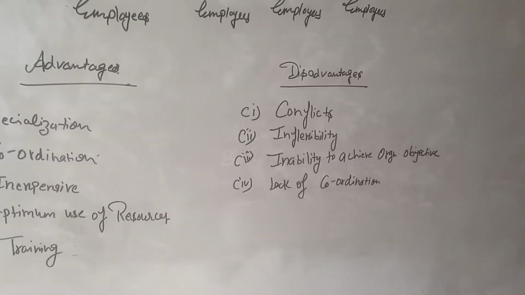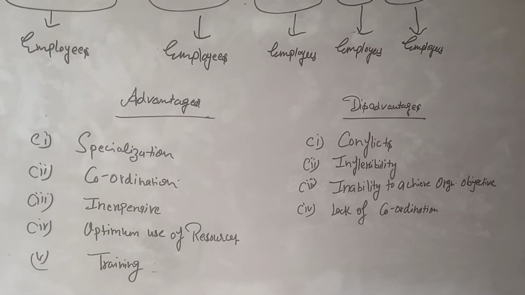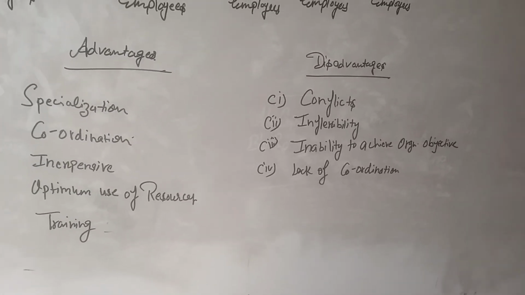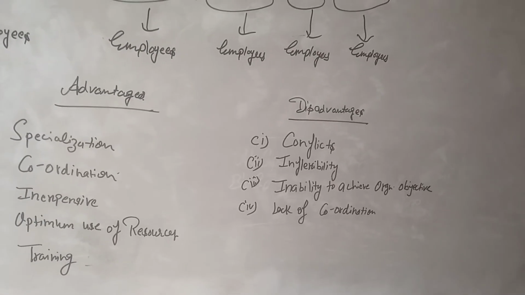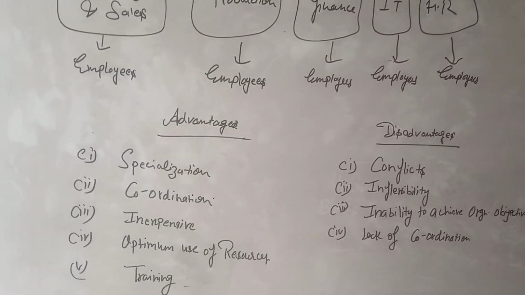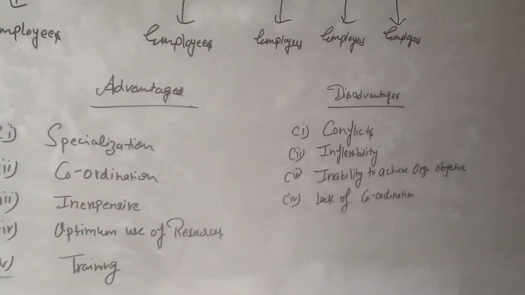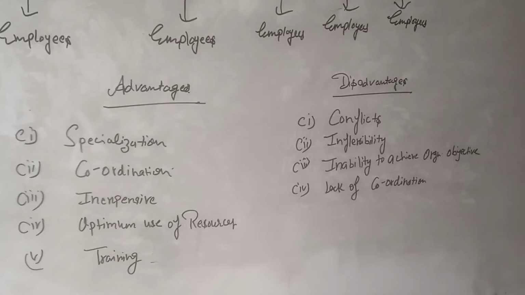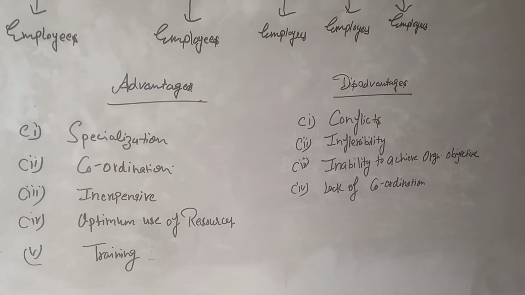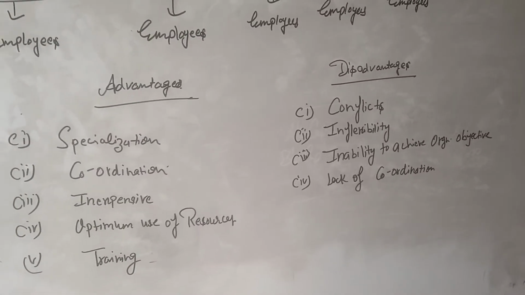The last one is lack of coordination. Each function wants to achieve its own objective, not support the overall objective of the organization. So establishing coordination in functionally differentiated departments becomes very difficult. The marketing and production department objectives may differ, or they cannot coordinate in all aspects of the organization. So there is a lack of coordination.